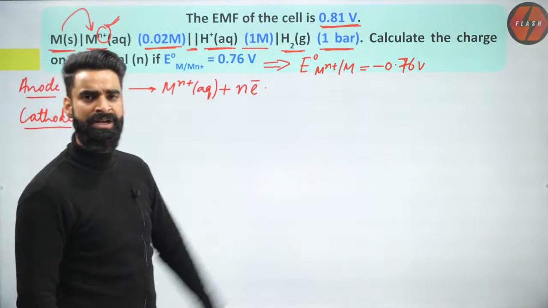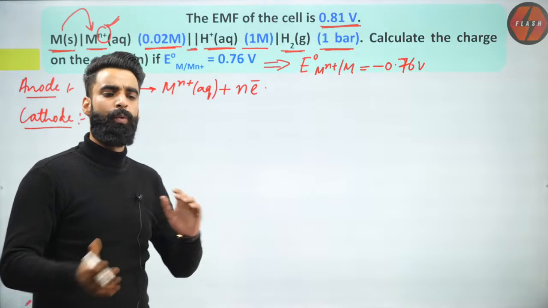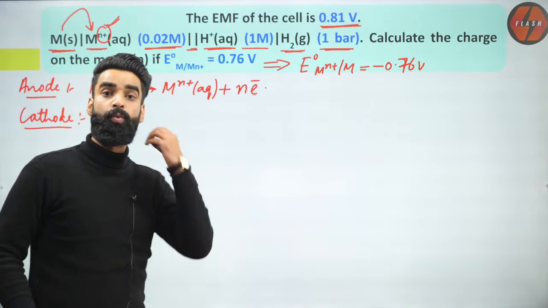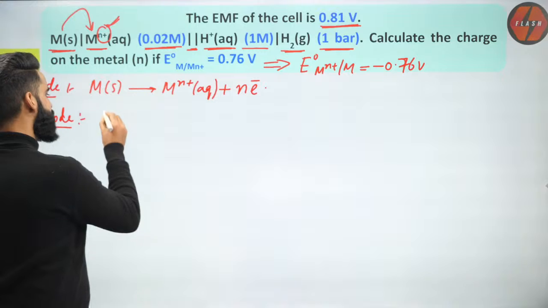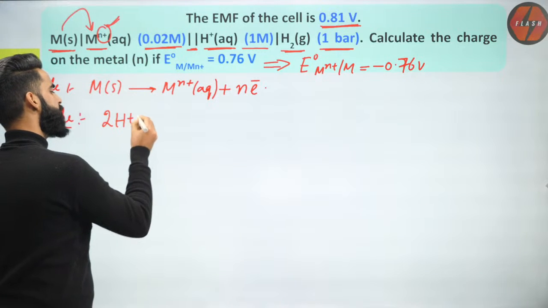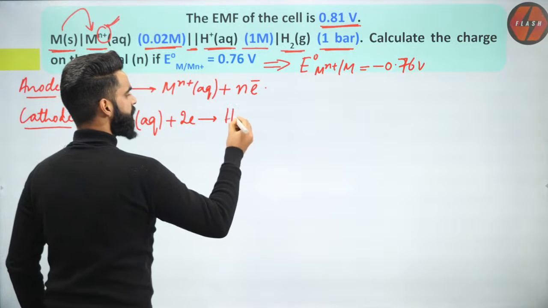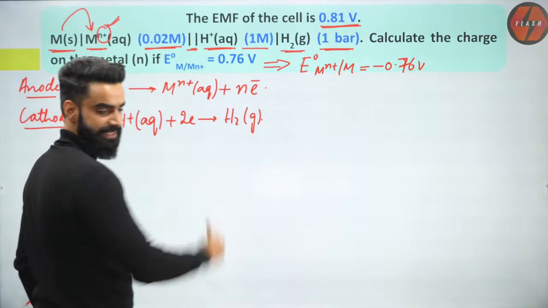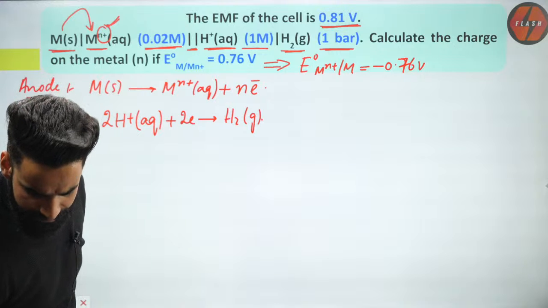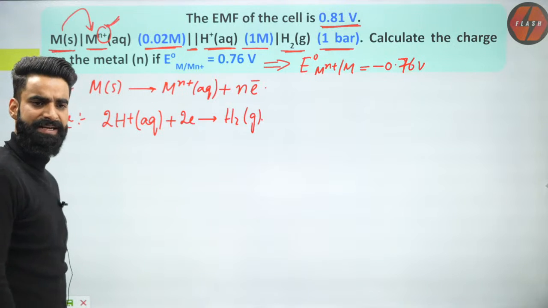And cathode is your hydrogen electrode. And in the last session, I've told you when hydrogen electrode acts as a cathode, what reaction takes place there? Reaction is going to be 2 H positive aqueous plus 2 electrons change to H2 gas. This is the reaction which is going to take place at cathode. Very, very simple.